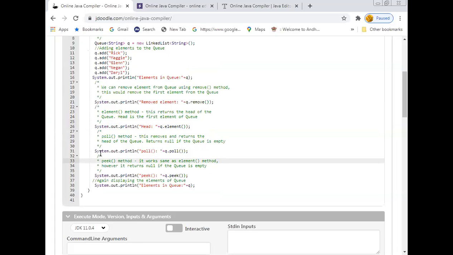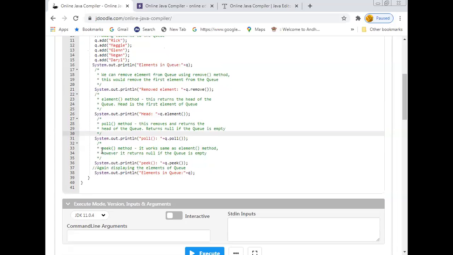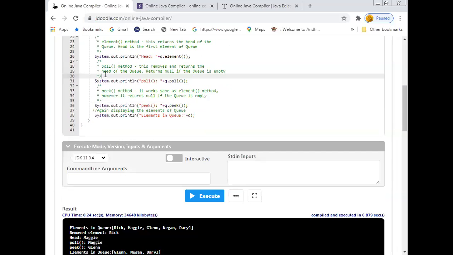And then queue dot poll. As I told you, poll and remove methods are the same in functionality. Both are meant for removing an element from the queue. The only difference is that if the list is empty, poll returns a null value as output.